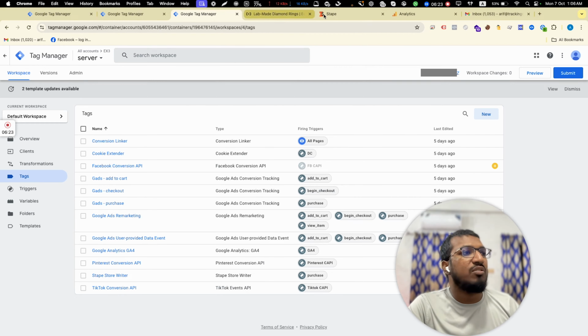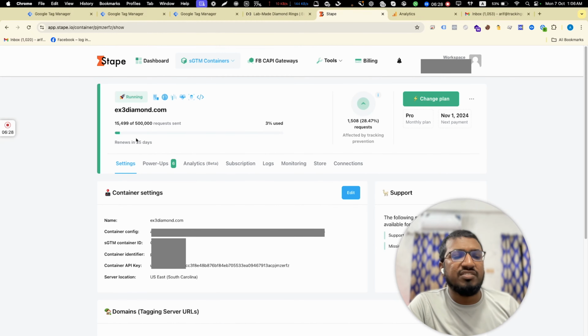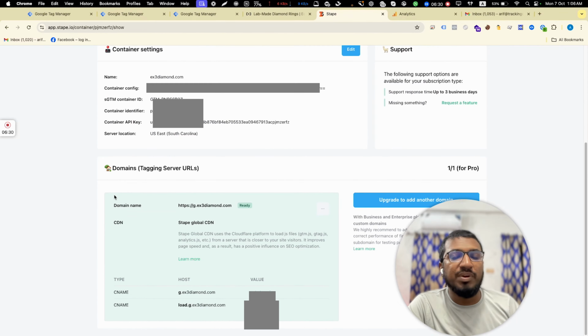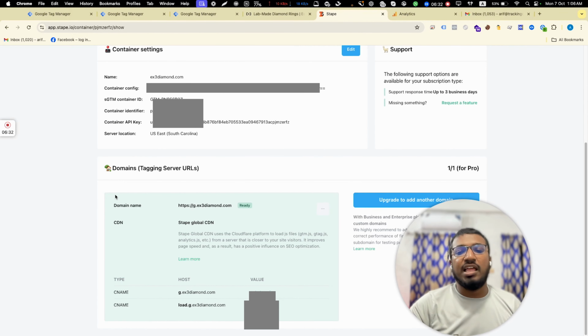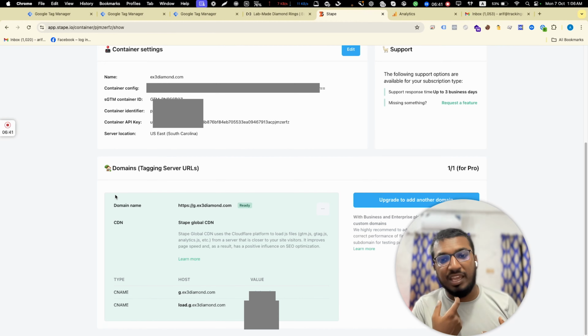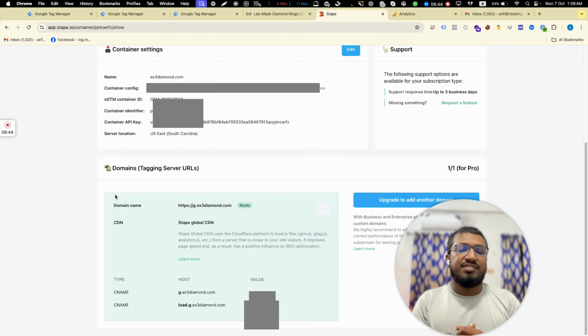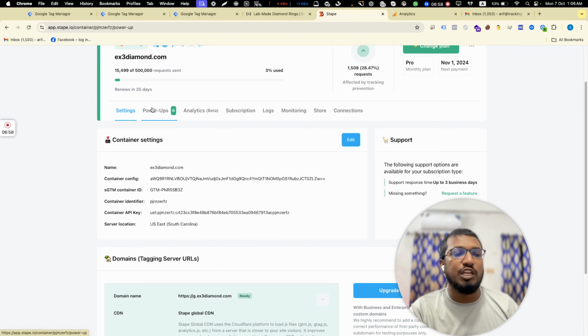Okay, now I would like to show you something. This is the server. First we have to implement what I told you before. In the work procedure, I have to implement the data layer on the website tracking. Sometimes I can do it, or sometimes I need your developer's help. Then we have to connect the tagging server to Google Tag Manager. I have already verified the domain as a first party domain, in the client's domain panel, and then I did lots of other things.